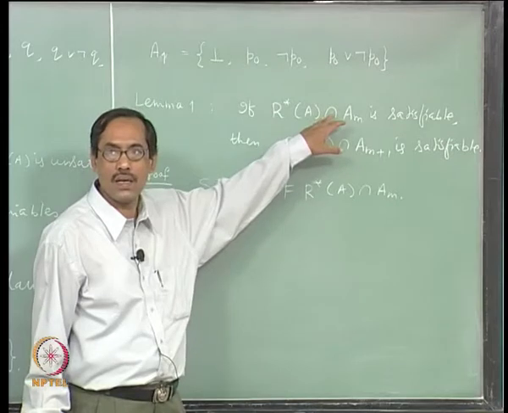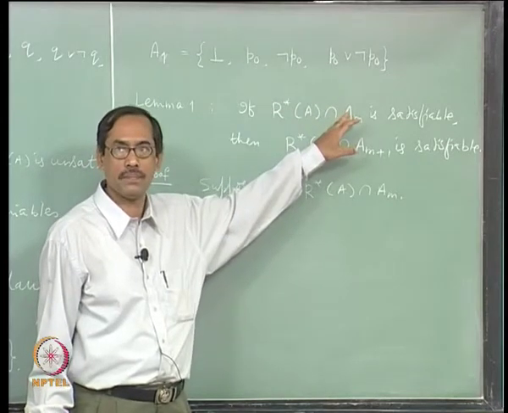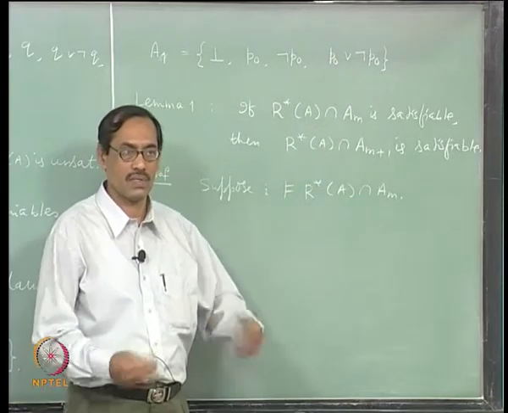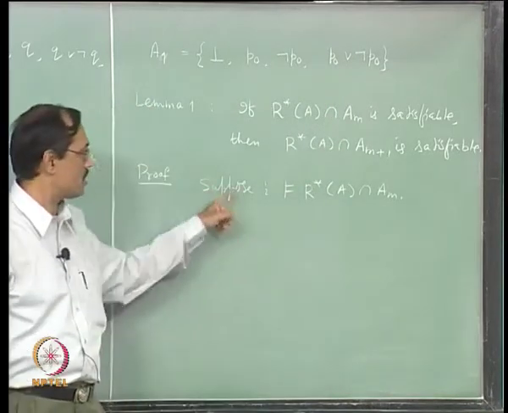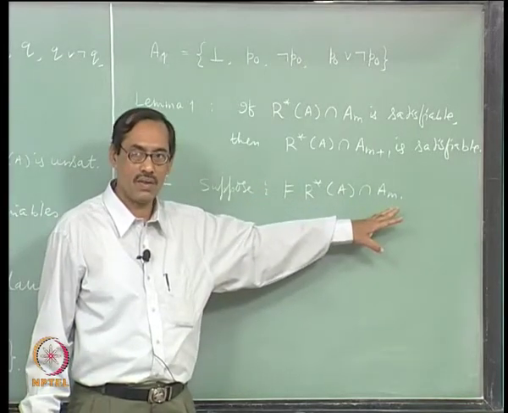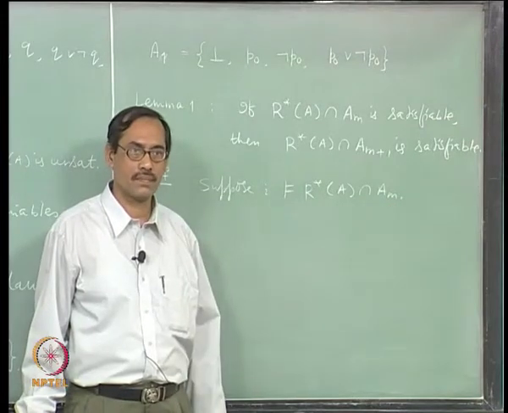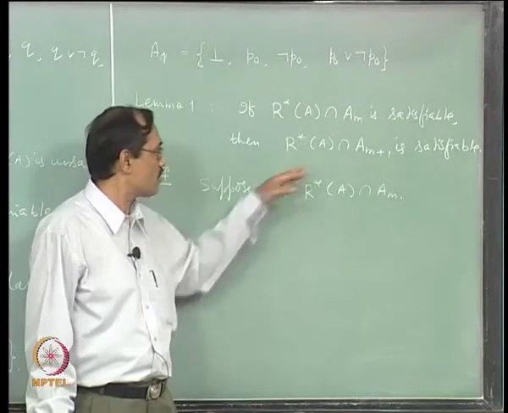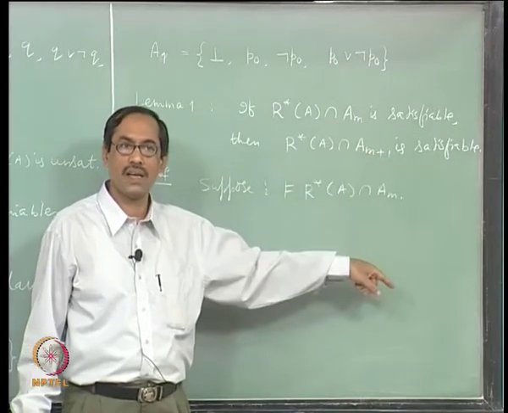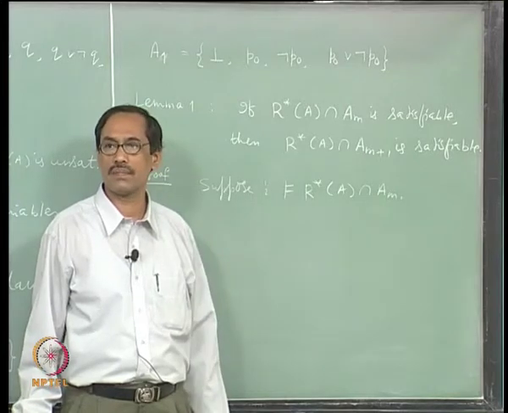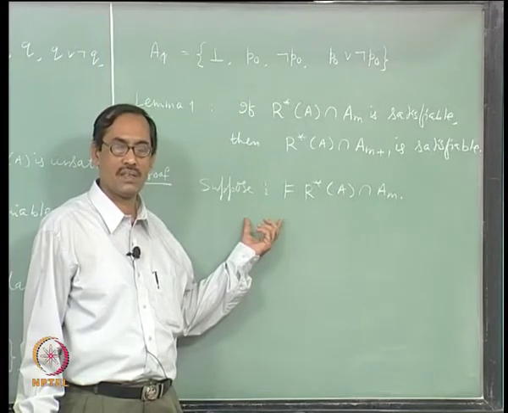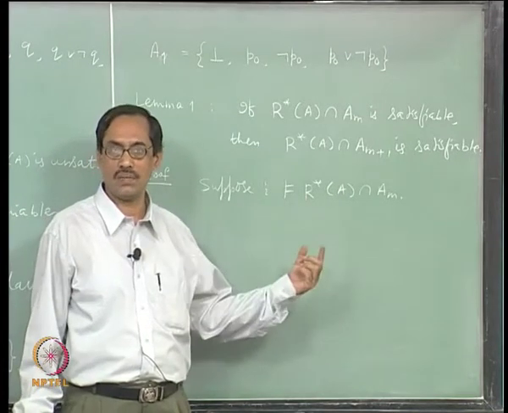Pm was not there earlier in R star A intersection AM, possibly up to Pm minus 1 are there; Pm is the extra one. The interpretation I is not defined for the variable Pm, but to make a model for R star A intersection A M plus 1, you need to define some value for Pm. So, we will extend this interpretation I to take care of Pm.